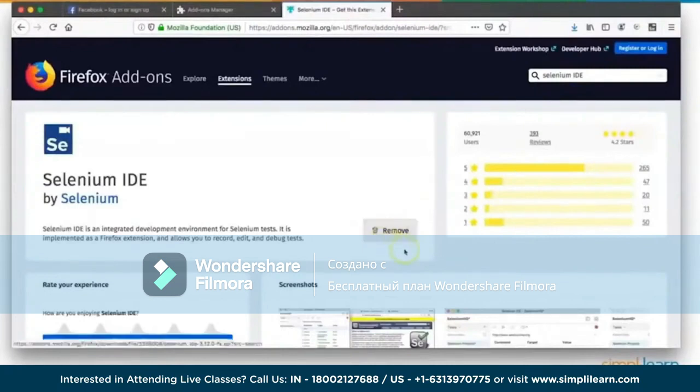Just click on the add button. It will install this extension. Once it is installed, you should be able to see this Selenium IDE icon here. Okay, so now let's go ahead and launch this IDE.